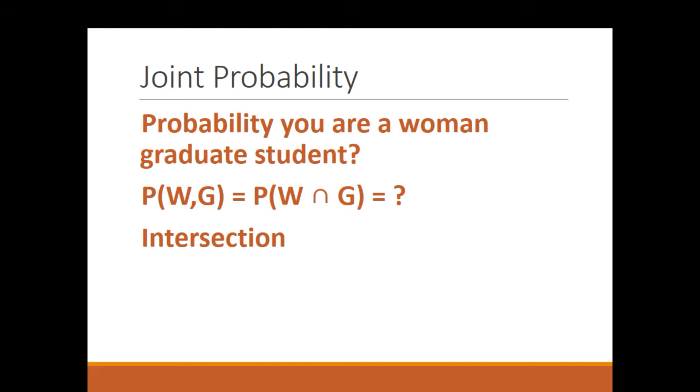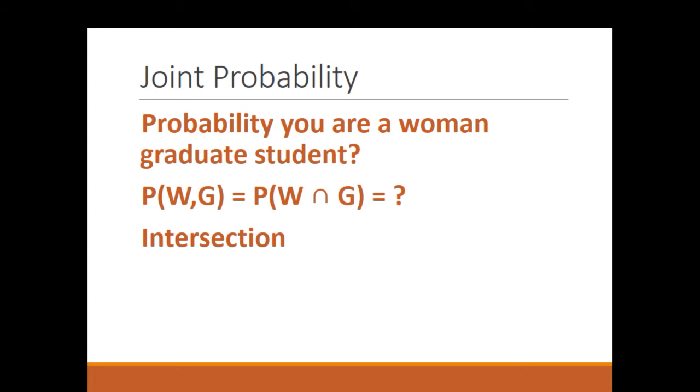So now, what's the probability that you are a woman graduate student? We call that the joint probability, and we write it out as P parentheses W comma G, or P parentheses W, a thing that sort of looks like an upside down U, but really is the word intersection, G. So we would read these as probability of W intersect G. We got that? The probability of W intersect G. That's the joint probability.